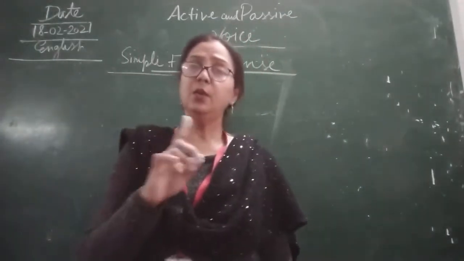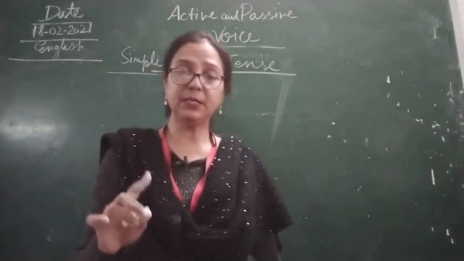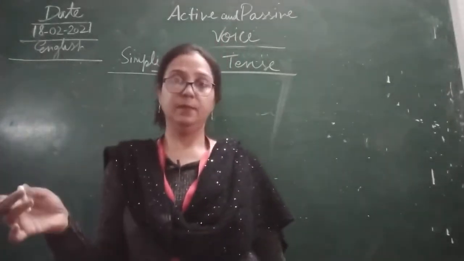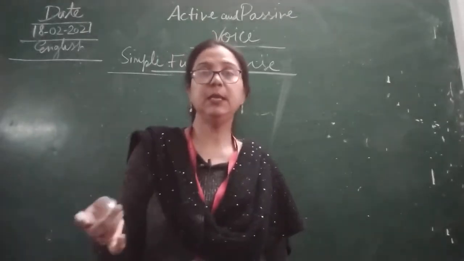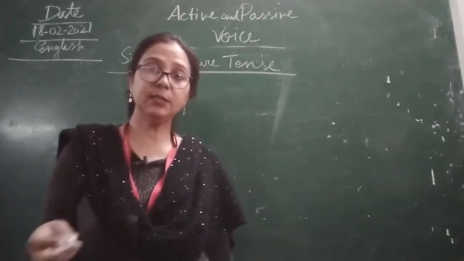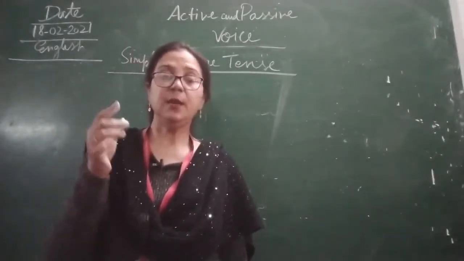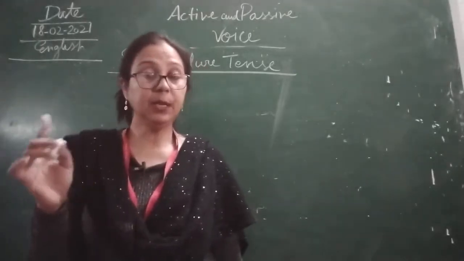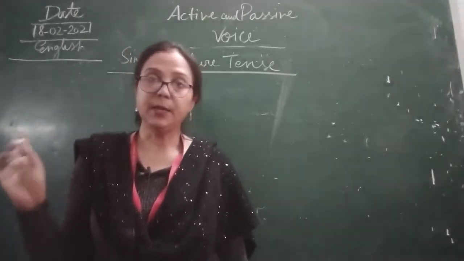Only and only was verb will be used in passive voice in simple past tense, plus the third form of the verb, or you can say past participle. As we have discussed in past continuous tense, in passive voice, what will we use? Was and were plus being plus past participle.